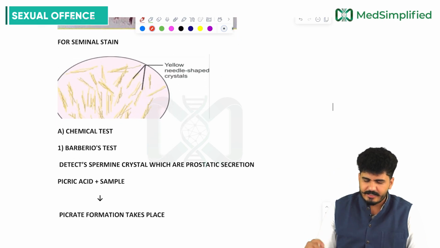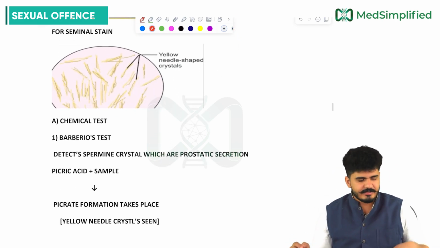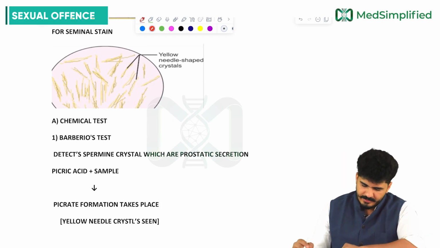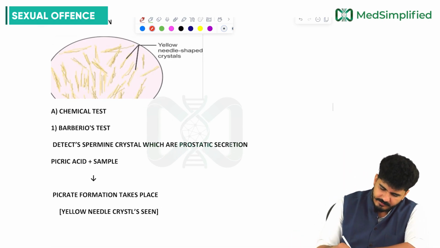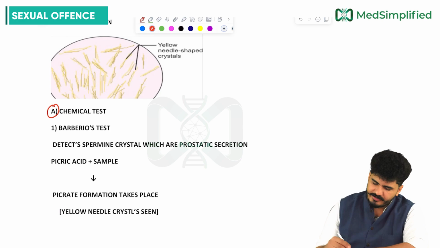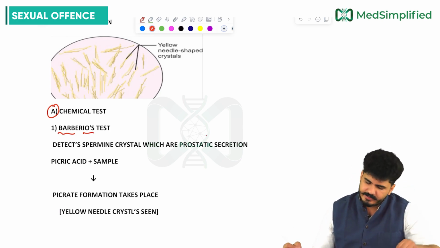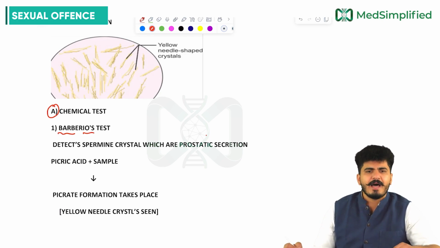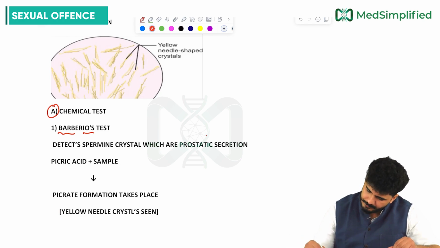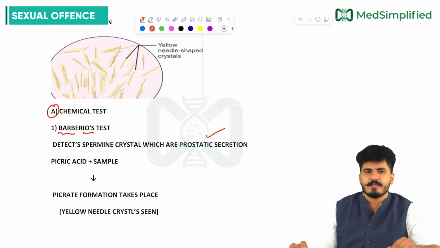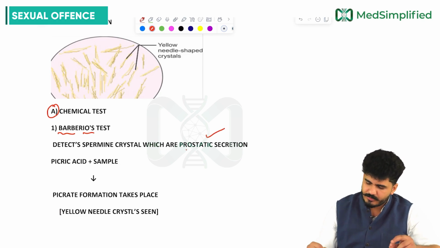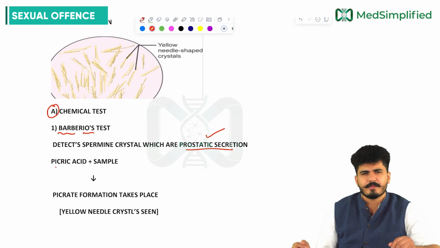What about the seminal stain, my dear friends? For seminal stain, which tests do we have? Very important. Number one is the chemical test. In the chemical test, we have the Barberio test. The Barberio test detects spermine crystals, which are prostatic secretions coming out with the semen discharge.